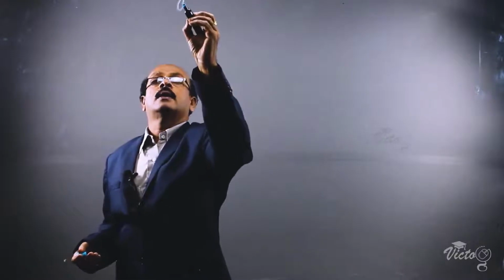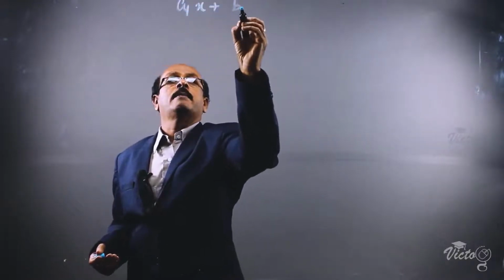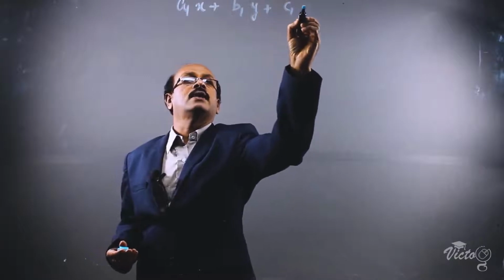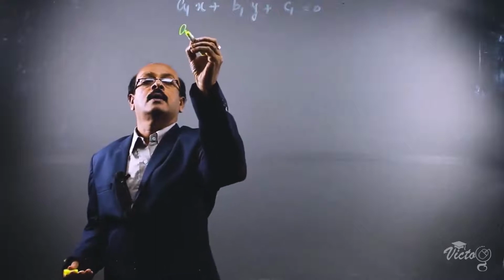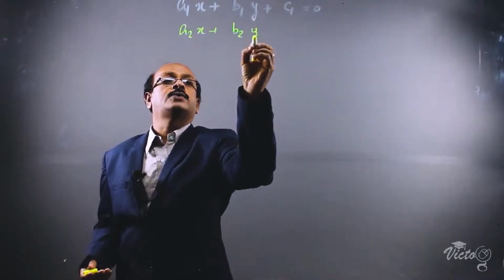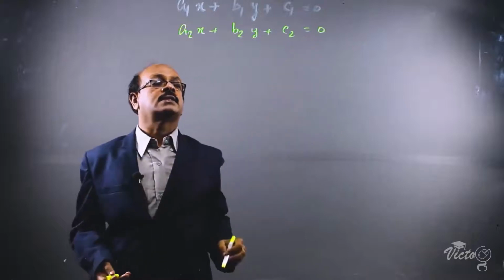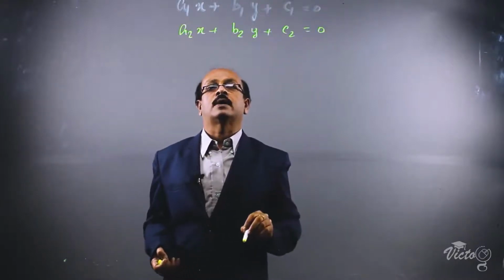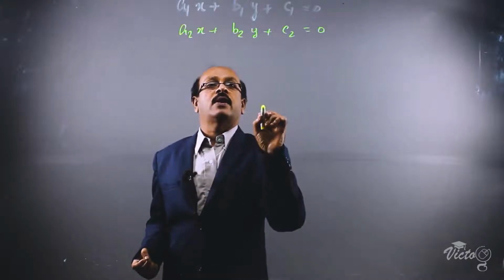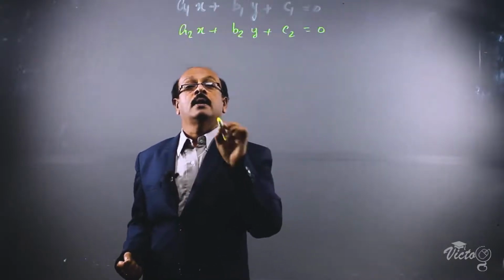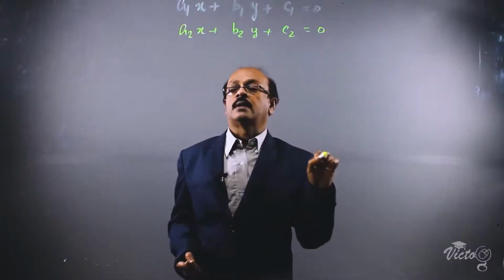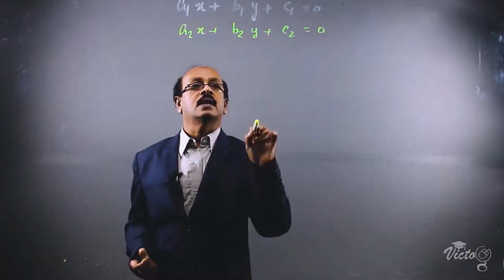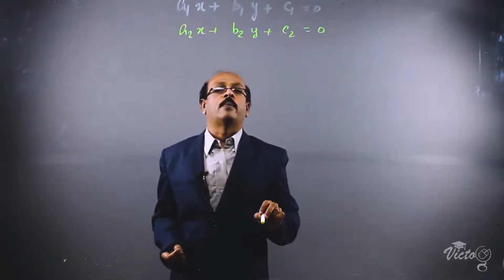The standard form of the linear equations in two variables is a1x plus b1y plus c1 is equal to 0 and a2x plus b2y plus c2 is equal to 0, where a1, b1, c1 and a2, b2, c2 are real numbers. This is the standard form or general form.